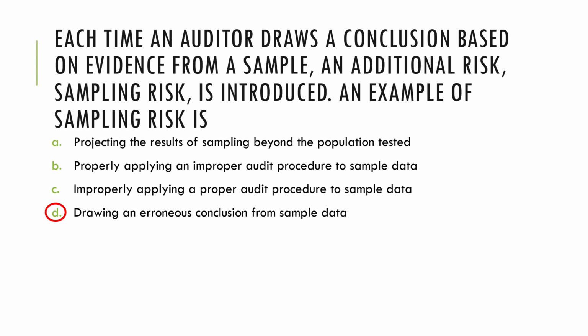When we draw an erroneous conclusion, the reason is that the sample we got was not representative of the population. So this is sampling risk. Bravo and Charlie all refer to non-sampling risk. Non-sampling risks are risks which do not involve the sample. Let's say, for example, the auditor was not able to perform proper planning, was not able to choose the correct procedure, or was not able to perform the correct procedure. That is non-sampling risk, which has nothing to do with the sample. So the answer to this is delta.